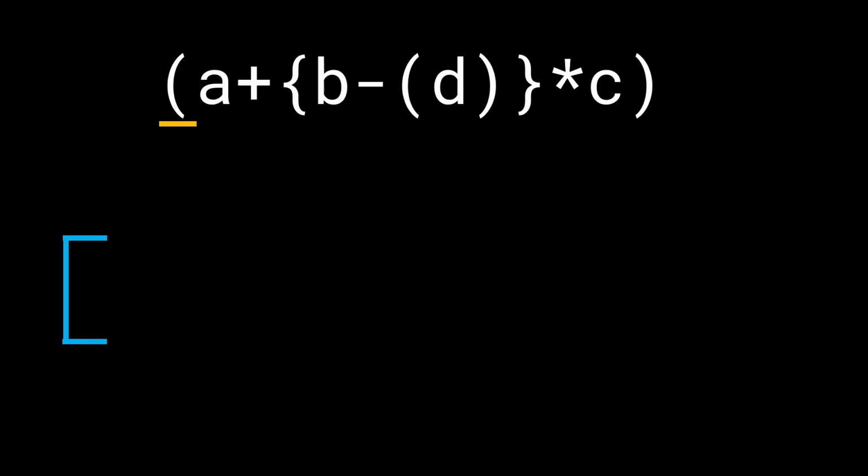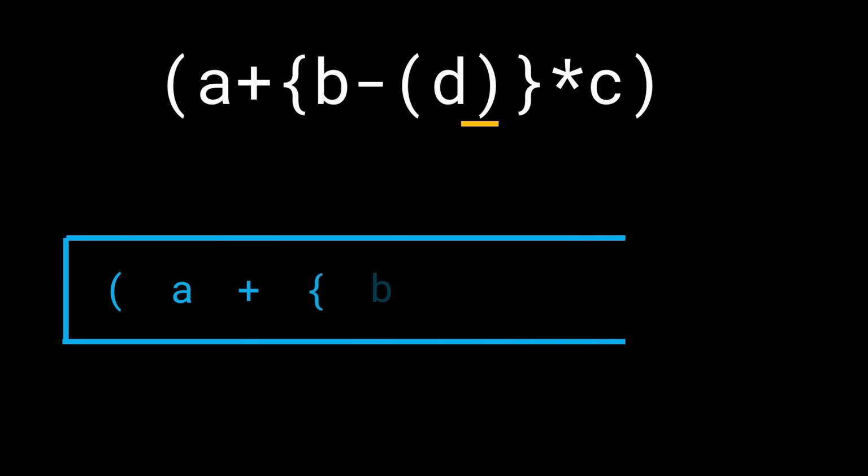Well, here's a rule that you have to keep in mind. Anything that you get which is an opening bracket, a character like A, B, C, D, or an operator like plus, minus, division, multiplication, anything of that sort, you simply append it to the stack. That is, you push everything except close brackets on the top of the stack. Here's what I mean. Say we get this opening round bracket, we do nothing but push this on the top of the stack. Then we get A, push it on top of the stack, then we get plus, open curly bracket, B, minus, open round bracket, D.